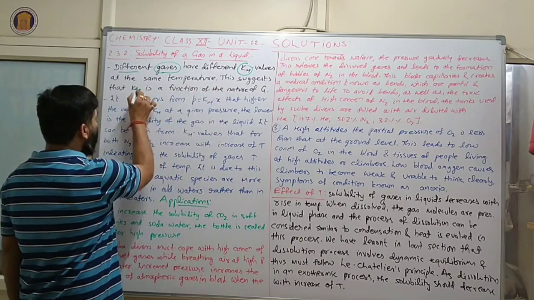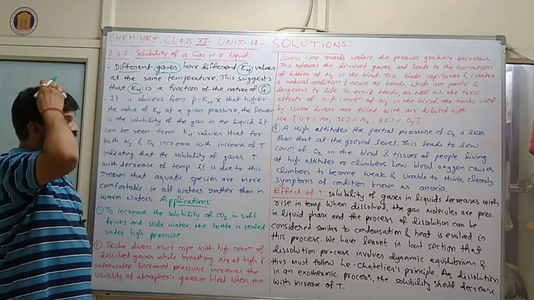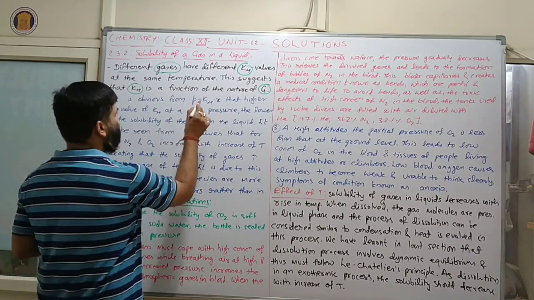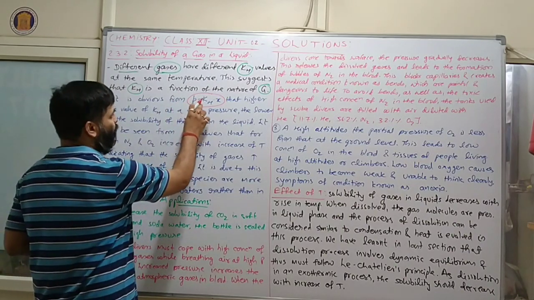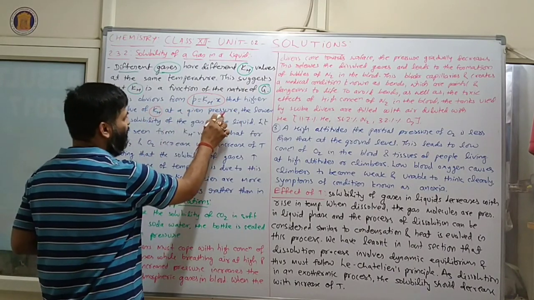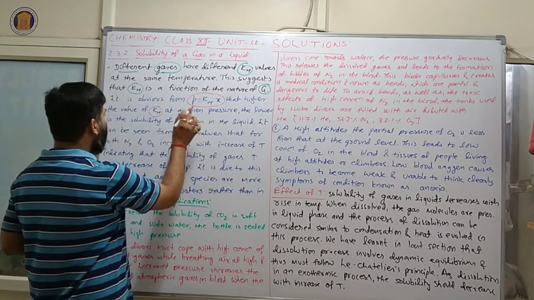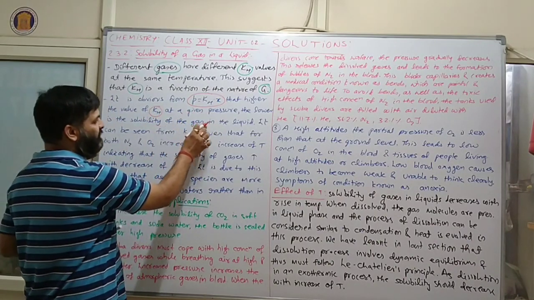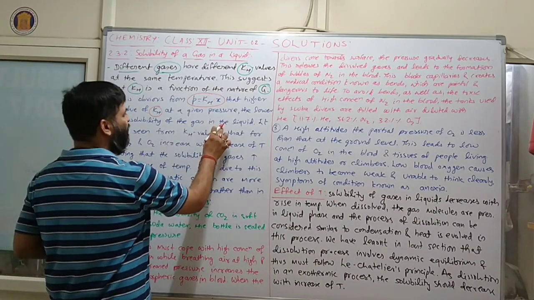So this suggests that Kh is a function of the nature of the gas. That means the Kh value is directly related to the gas. Clear? Now it is obvious from P is equal to Kh into X that the higher the value of Kh at a given pressure, the lower is the solubility of the gas in the liquid. If the value of Kh is more, then solubility will be less.